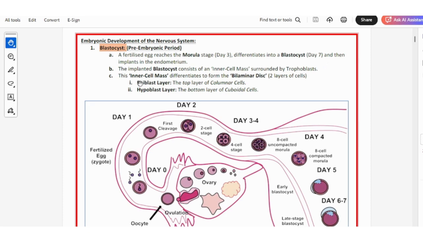Make a flowchart. The inner cell mass of the blastocyst differentiates into the bilaminar disc. It now has 2 layers. First is the epiblast layer, which is the top layer of columnar cells. The hypoblast layer is the bottom layer, which consists of cuboidal cells.